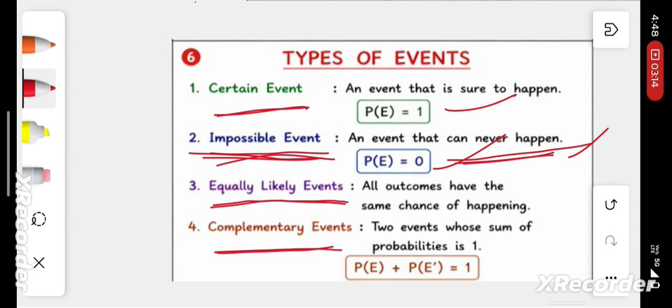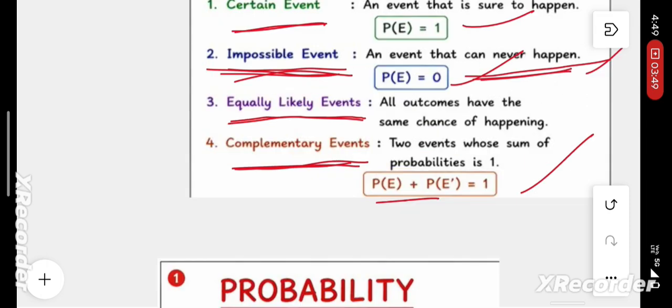Next, complementary events. If the sum of the probabilities of two events is 1, then they are called complementary events. For example, when tossing a coin, the probability of getting a head and the probability of getting a tail sum to 1, so they are said to be complementary events. One more, when throwing one dice, getting an even number and getting an odd number are both complementary events.